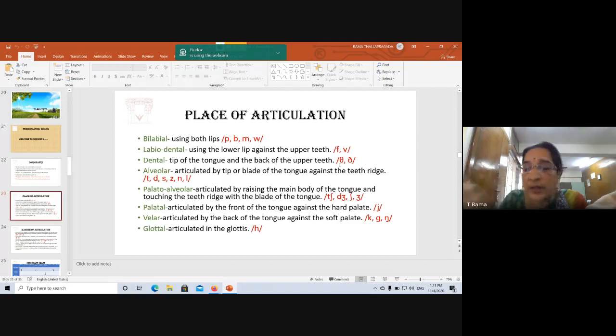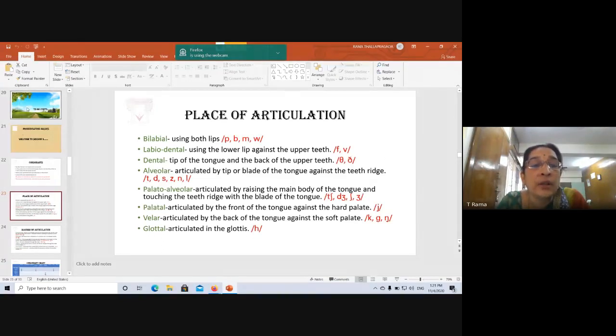Okay. Got it? You should remember these sounds. And th is an unvoiced sound, and this is the voiced th: the, then, this, that. Okay, this is th. So what happens here is the tip of the tongue goes and touches the back of the upper teeth, the top teeth. Okay, back of the upper teeth. That's where these sounds are produced.